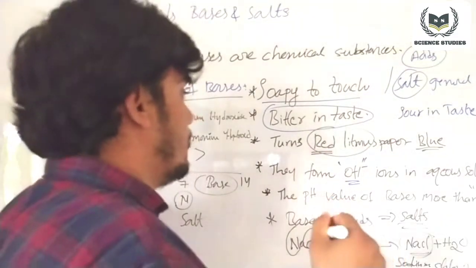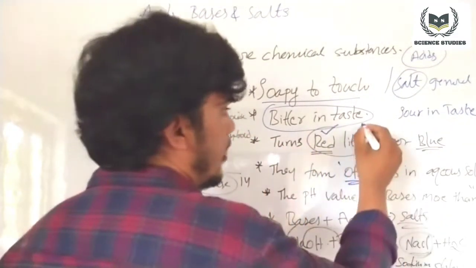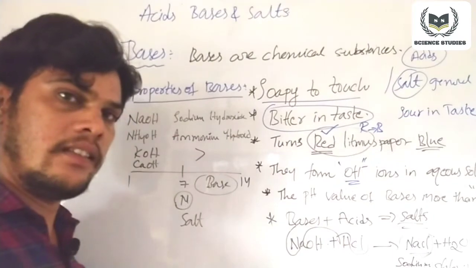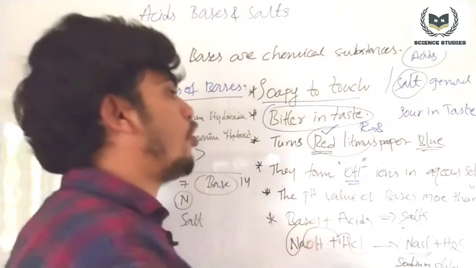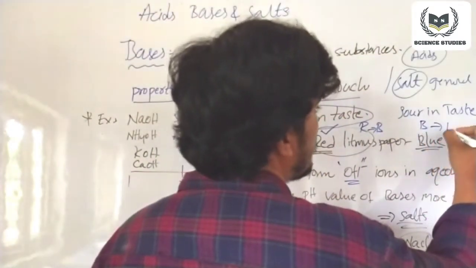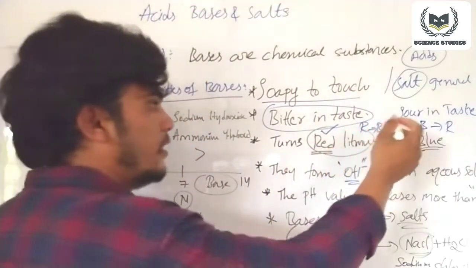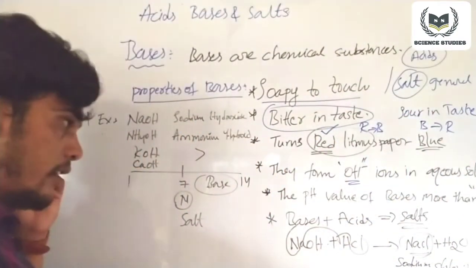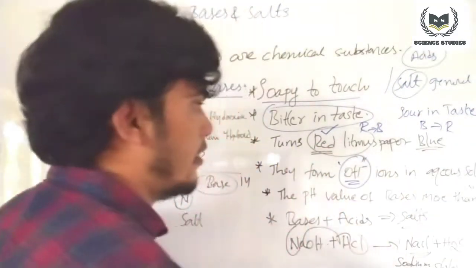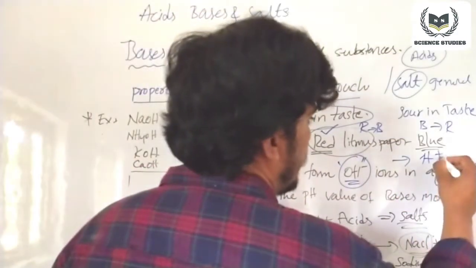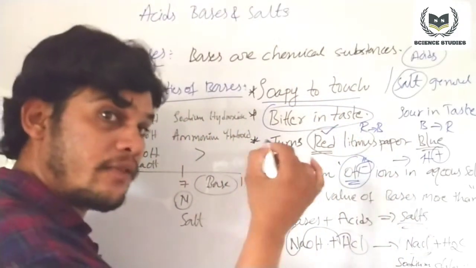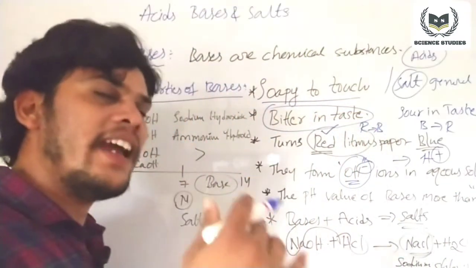And bases turn red litmus paper to blue, but it is quite opposite for acids. Acids turn blue litmus paper to red. It is R to B for bases, but B to R for acids. Then bases form OH minus ions, but acids form H plus ions.